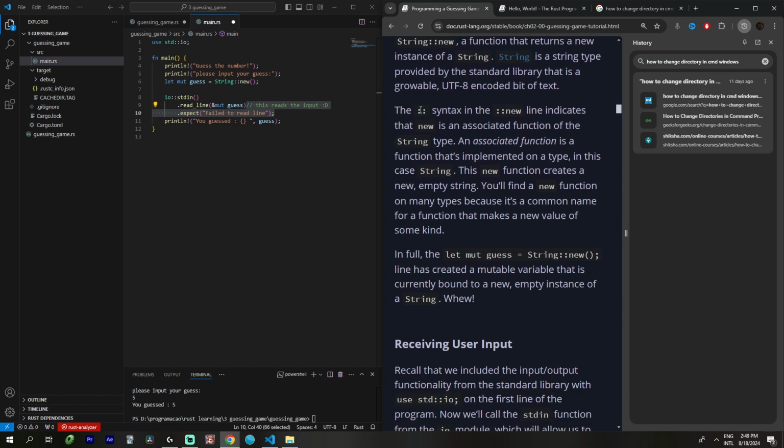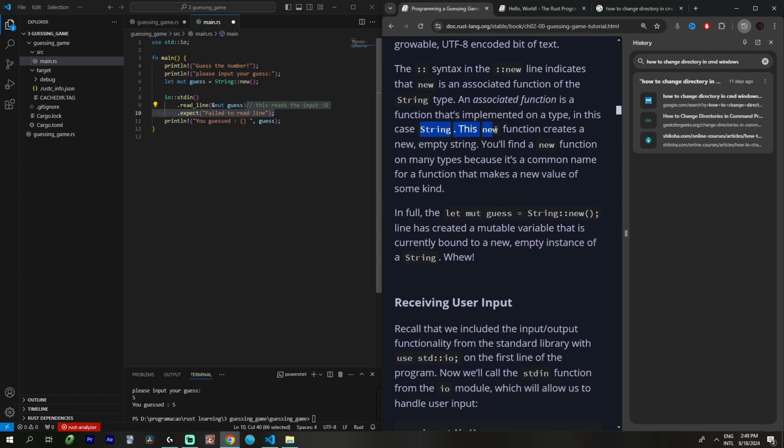The :: new indicates that new is an associated function of the String type. An associated function is implemented on a type, in this case String.